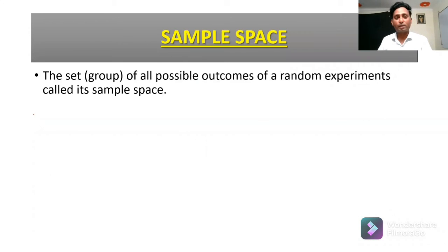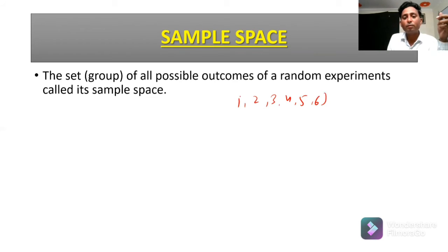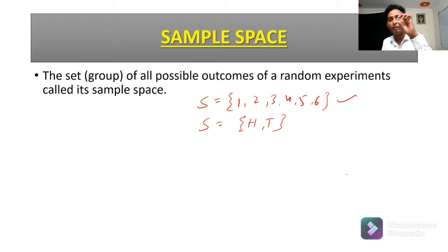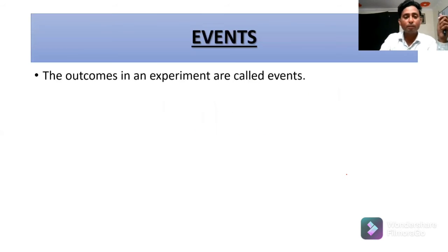Next point, sample space, very important. Sample space is the set of all possible outcomes, or you can say the group of all possible outcomes. Like if we roll a die, the possible outcomes will be 1, 2, 3, 4, 5, or 6. These are the possible outcomes in rolling a die, so this is the sample space for this experiment. Similarly, if we toss a coin, the possible outcomes are head or tail. This is the sample space of this experiment. Now come to the next point.